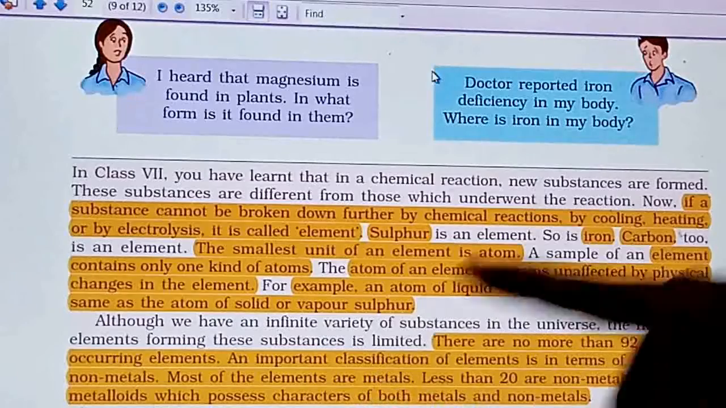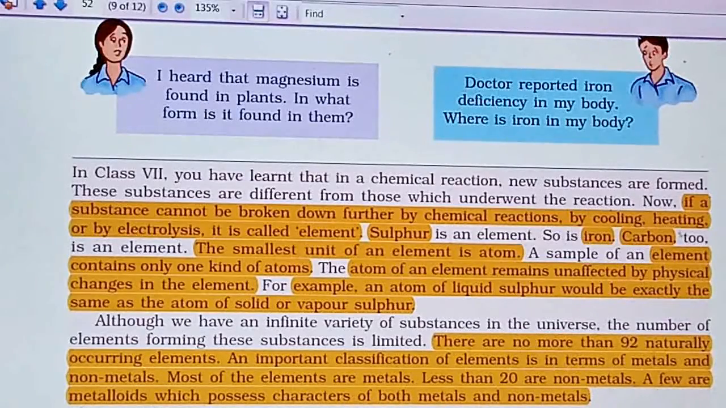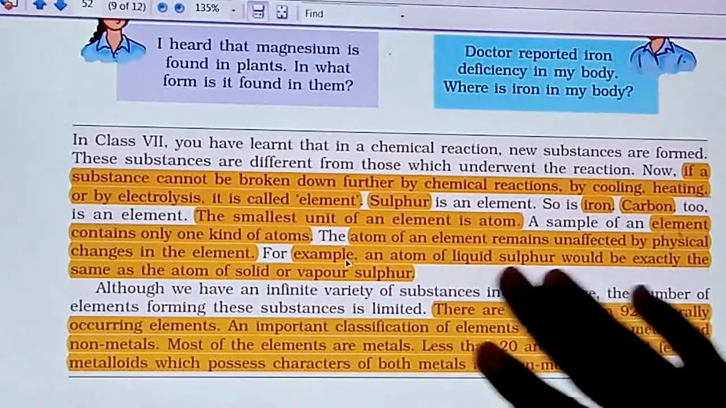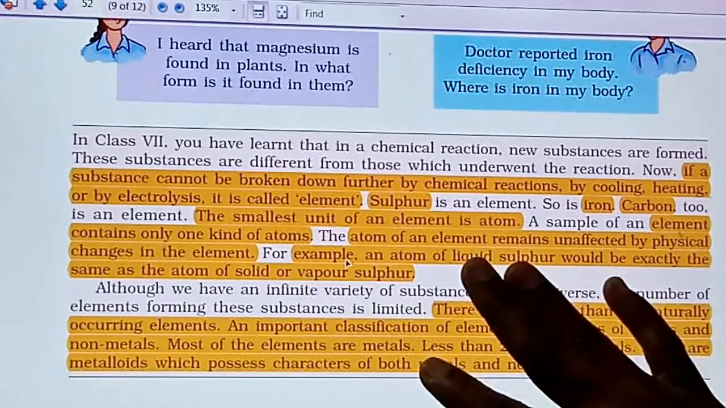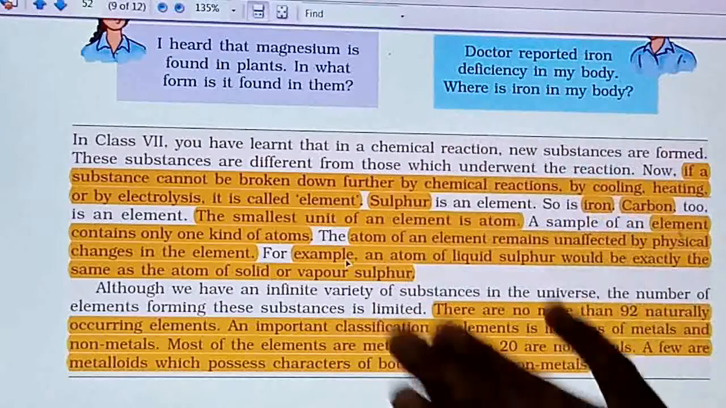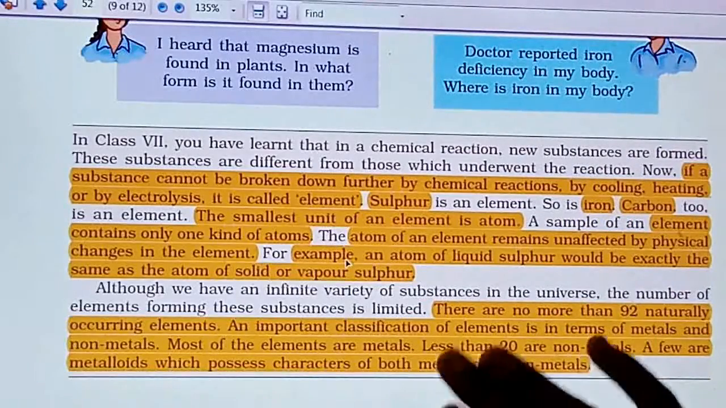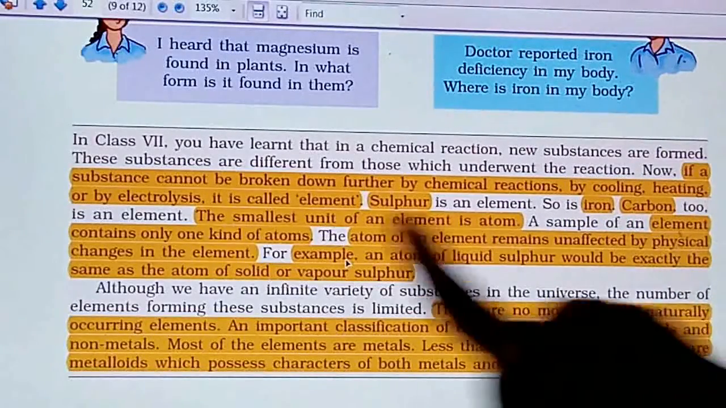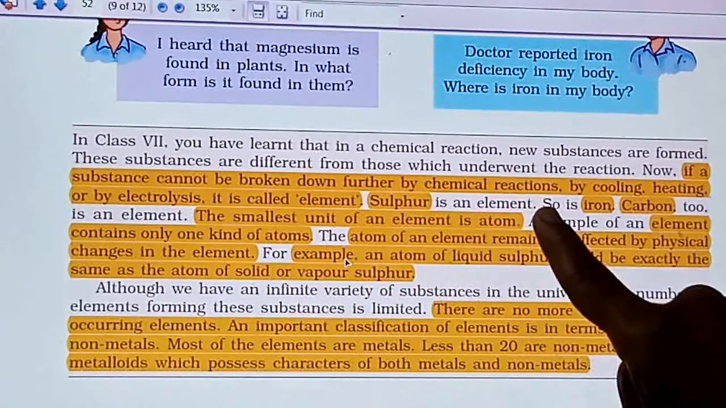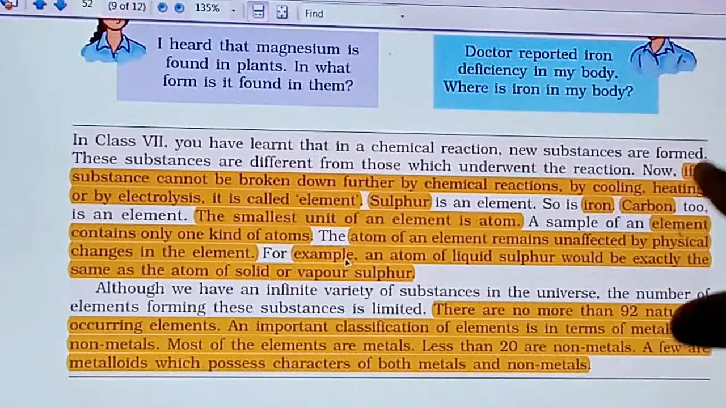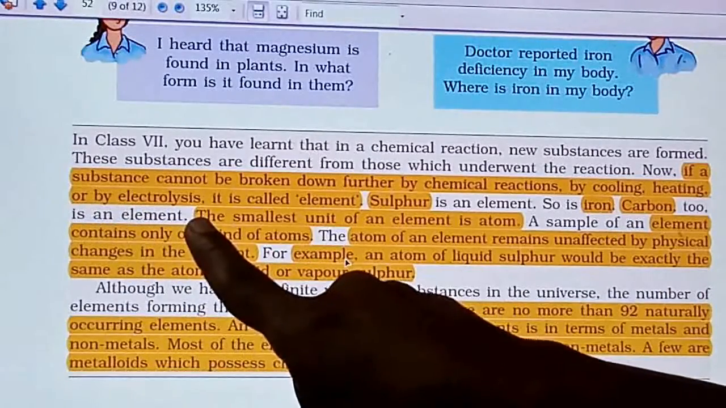Here some information is given about the elements. This we have already seen in the beginning, but once again I will show you here, and you have to go through this box. Don't skip it. See, the substances cannot be broken down further by any chemical reaction or by cooling, heating or by electrolysis.